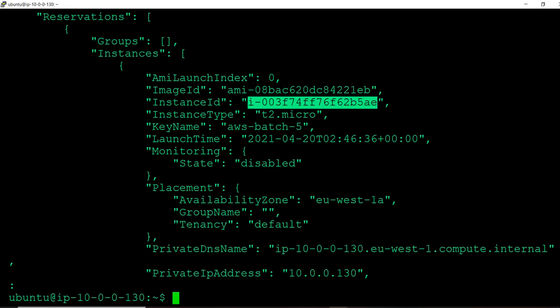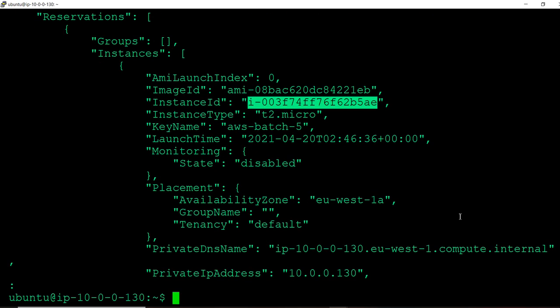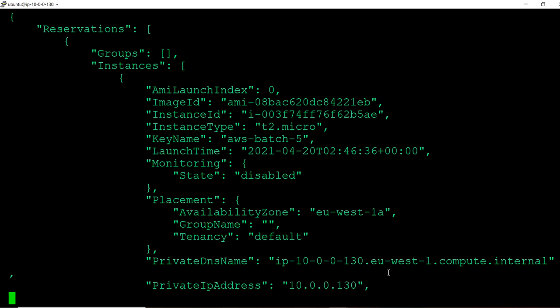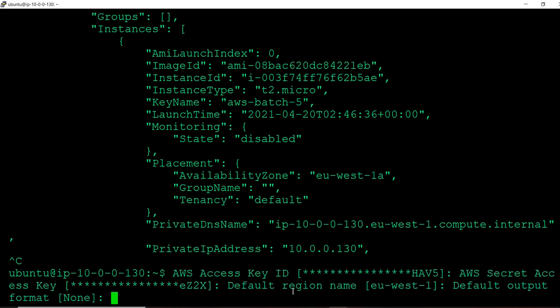This is not the only instance. I got the EC2 instance describe. Something is the problem with this server.